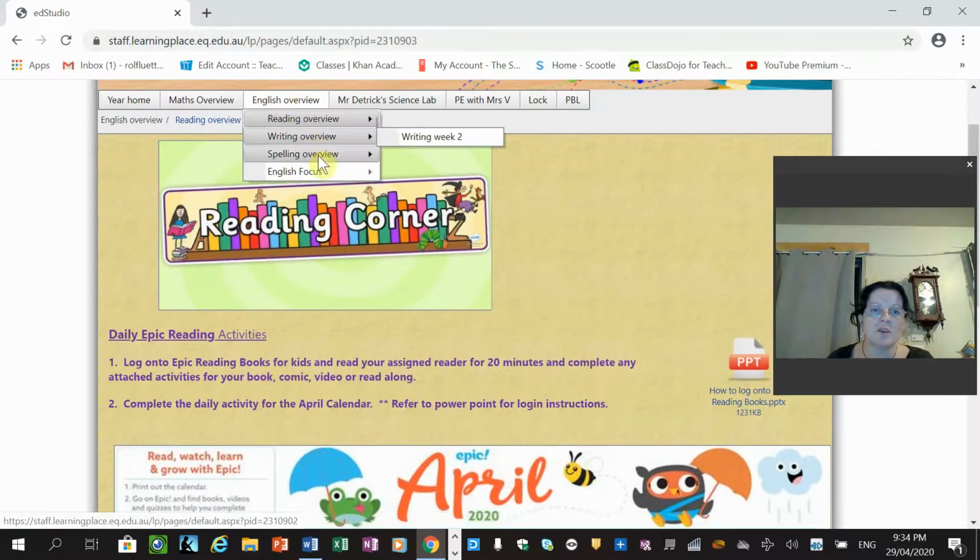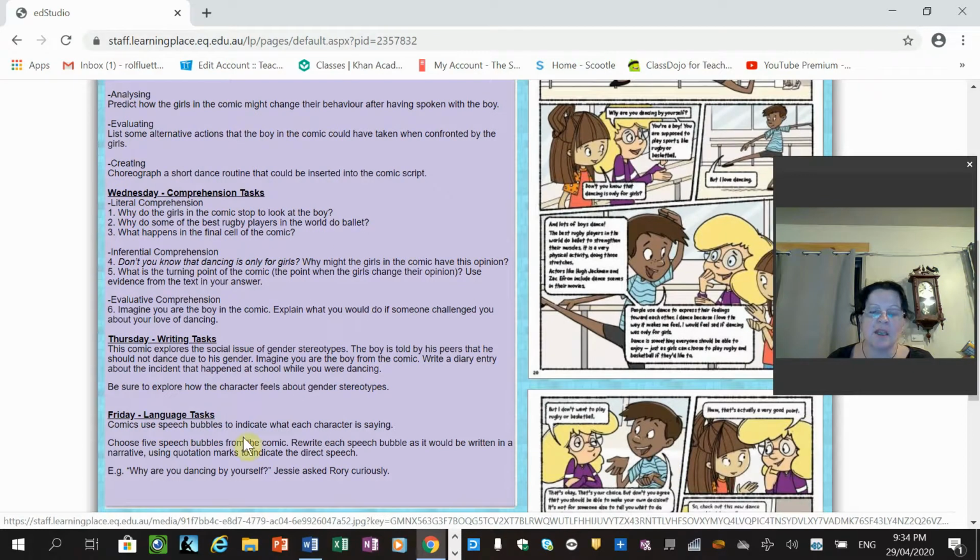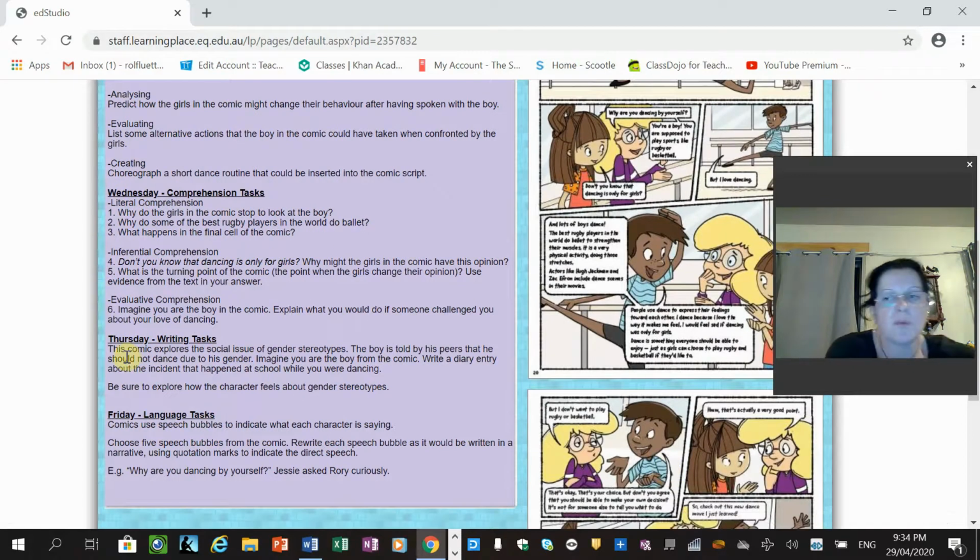The reading lesson that we're doing, of course, is to do with the peer pressure article about the boy who's dancing. And what I would like you to do is head up your page, and everybody will have to do this because there's nothing you can print out unless you print that screen. And it's week 2, Thursday, last day of April, and then we're well and truly into winter, 30th of April 2020. And of course, this is our reading lesson. And please make sure you put your name at the top so I can put it in your folders. And some of your folders are looking very cool with all your lessons and things that you are doing.